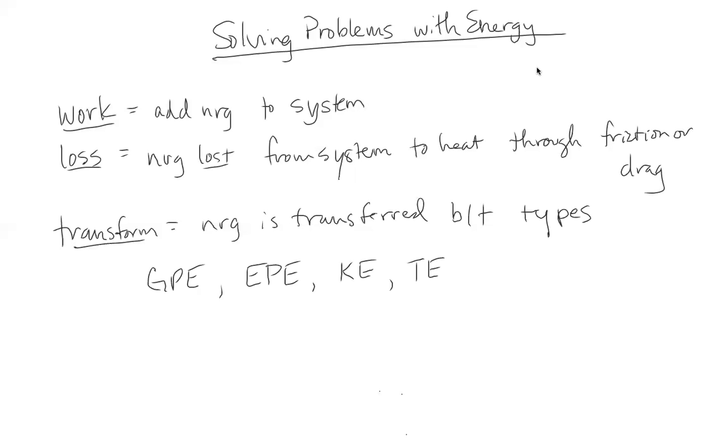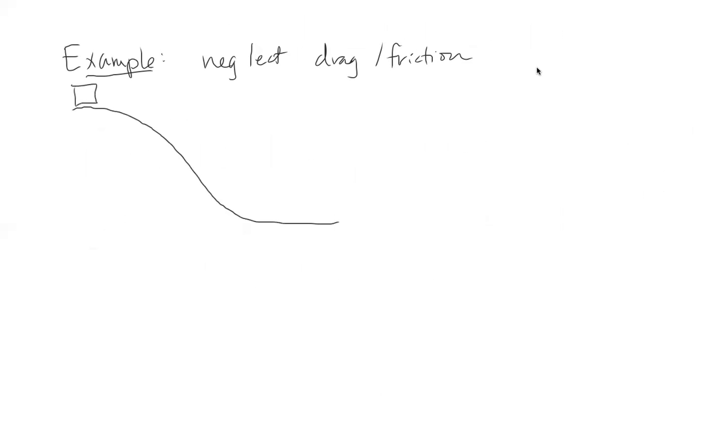Okay, let's look at an example. In this example, we are going to neglect drag and friction, so we're just looking at energy transfer without that loss from heat. Say we have a cart on a hill, and we're going to set our reference point right here, where h is equal to 0.